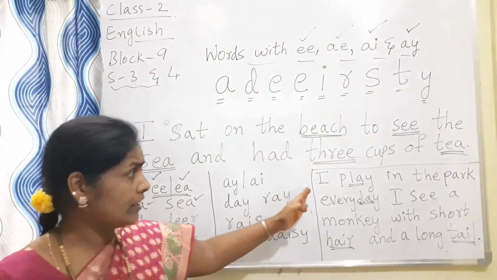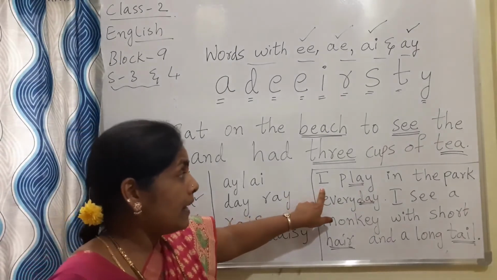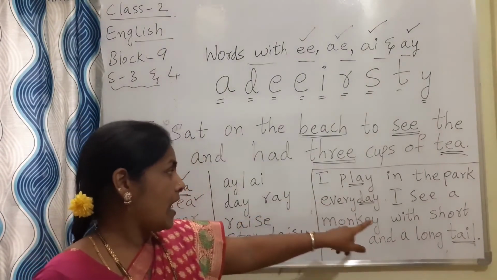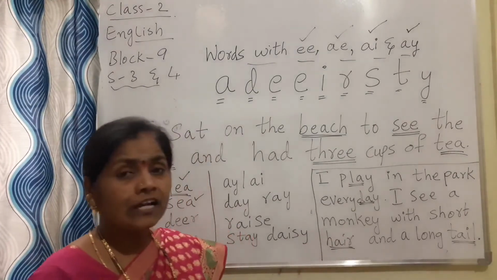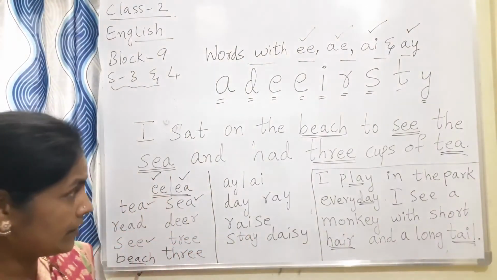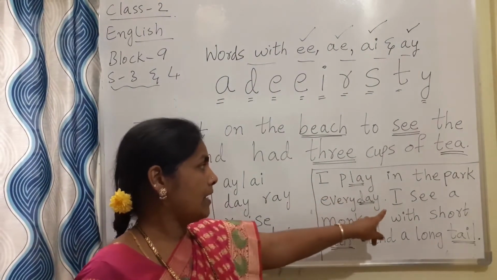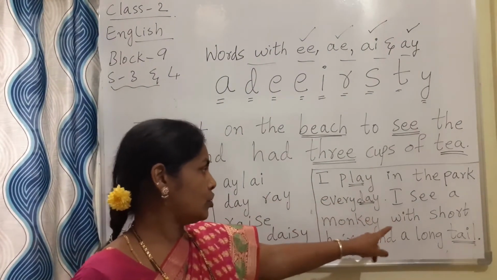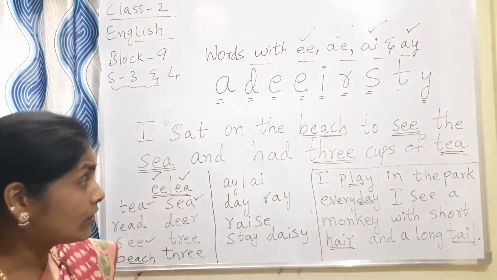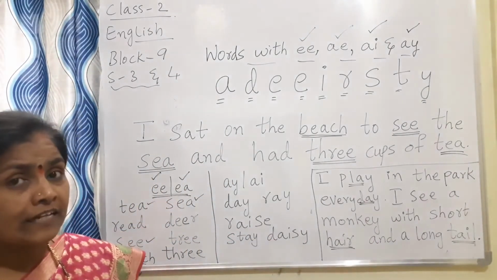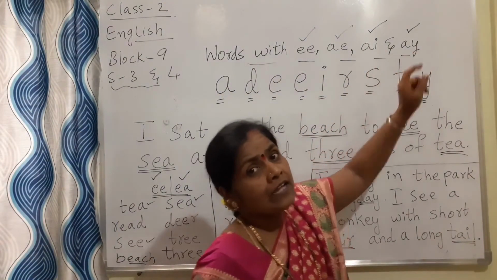Now here I have written another sentence. Look here. I play in the park every day. I see a monkey with short hair and a long tail. Once again I am reading. I play in the park every day. I see a monkey with short hair and a long tail. So here, what words are we going to categorize? AI words and AY words.